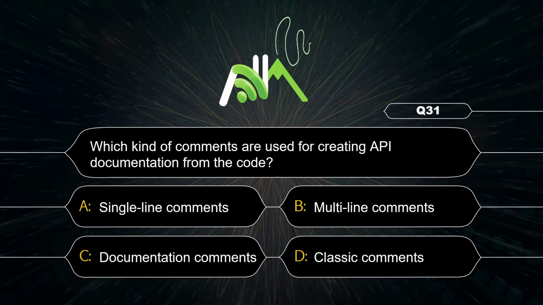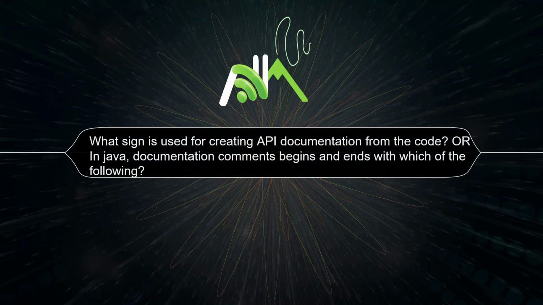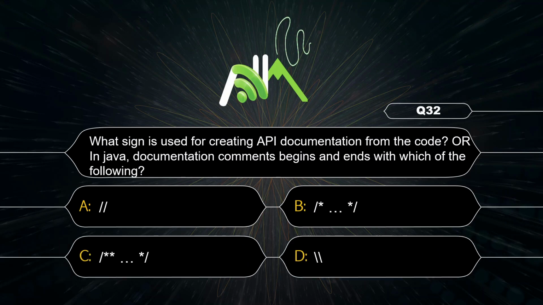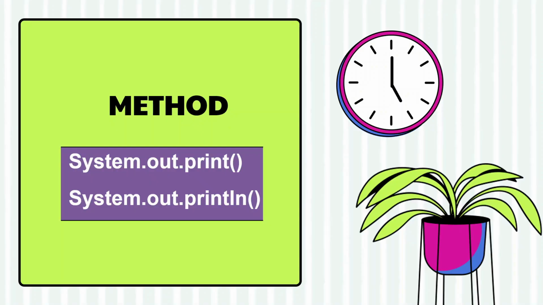Which kind of comment are used for creating API documentation? That is documentation comment. Option C. For API documentation or for documentation comment, that is option C. Here we can see on the screen both methods are used to print the output on the screen.